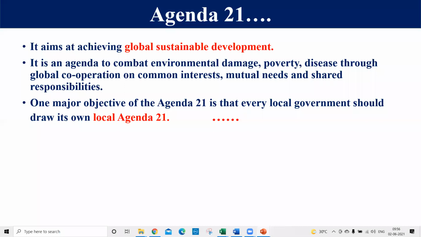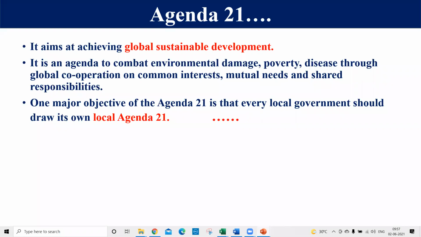Second thing, we will not compromise it with the future generation. So Agenda 21's main aim is to achieve global sustainable development. Second thing, it would combat the environmental damage. Meaning whatever environmental problems are being created, we have to sort them out. Even poverty and disease, which are created due to this. So we have to cope up with all these things with global cooperation,